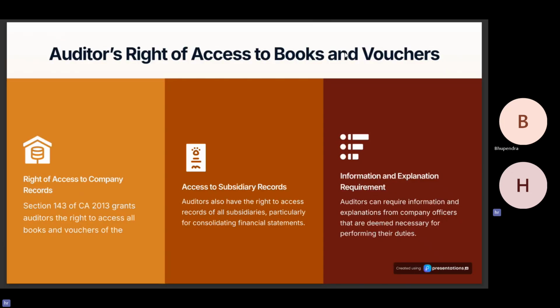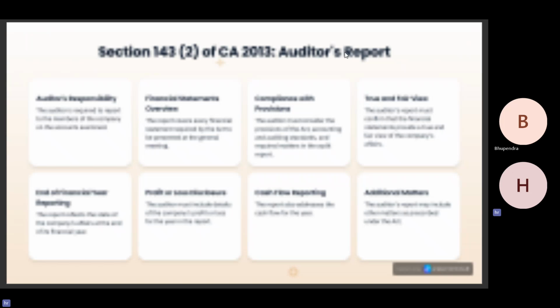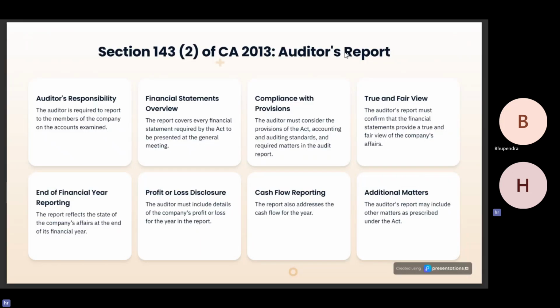Basically, the principal auditor has a right of access to the company's records as well as its subsidiaries' records, and any information and explanation required by him. And secondly, it is the auditor's responsibility to report to the members of the company on the accounts examined of the principal entity as well as its group financial statements.